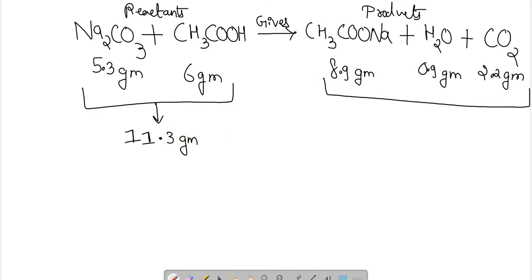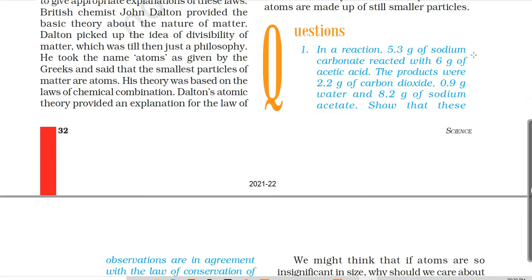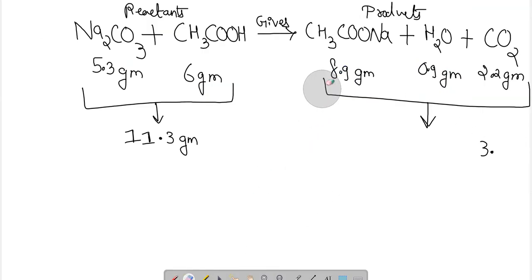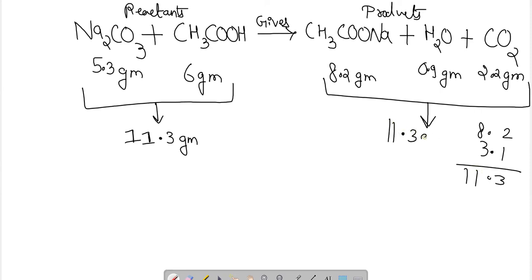Similarly, the total mass of the products will be 8.2 plus 0.9 plus 2.2. It is not 8.9, it is 8.2 grams; by mistake I gave the wrong value. So 3.1 plus 8.2 is 11.3 grams.